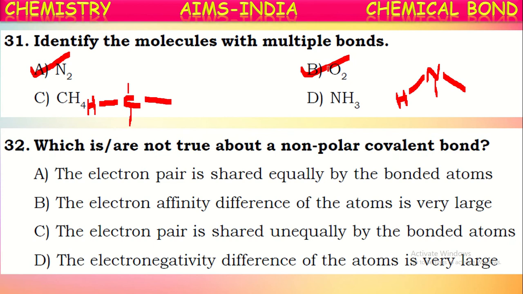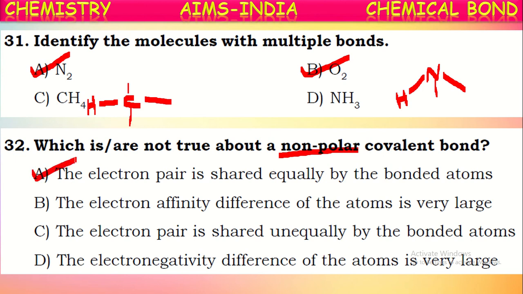Next one, which are not true about a non-polar covalent bond. Non-polar covalent bond means pure covalent bond. We can say the electron pair is shared equally by bonded atoms. Yes, if it is said to be non-polar, the pair of electrons should be shared between the two atoms equally.